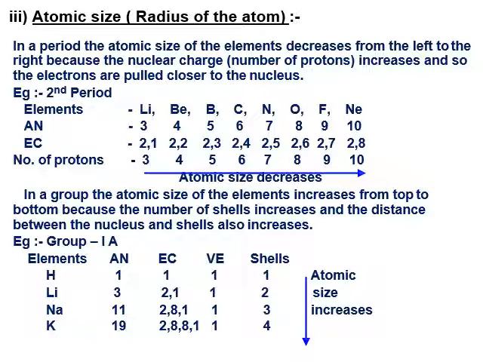In a group, the atomic size of elements increases from top to bottom because the number of shells increases and the distance between the nucleus and the shells also increases. In hydrogen, there is only 1 shell. In lithium, 2 shells are there. Sodium has 3 shells, and potassium has 4 shells. So the number of shells is increasing, and there is a large distance between the nucleus and the outermost shell.